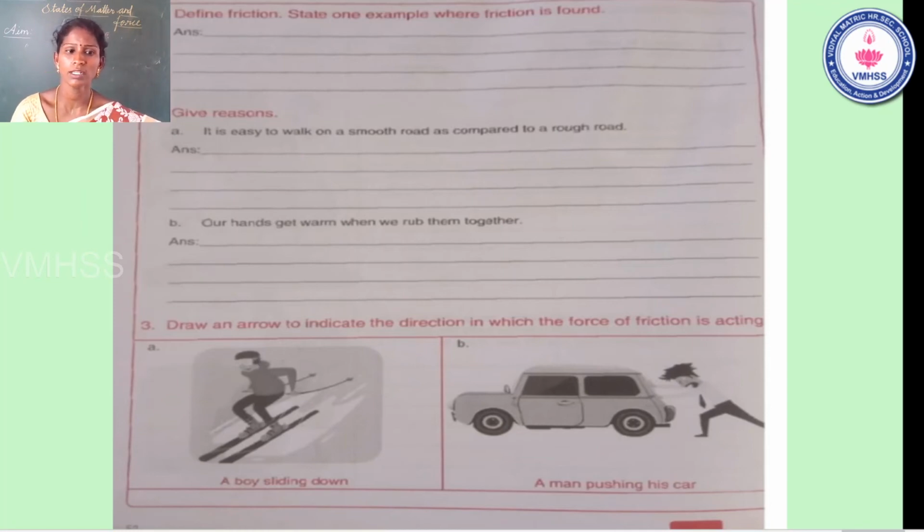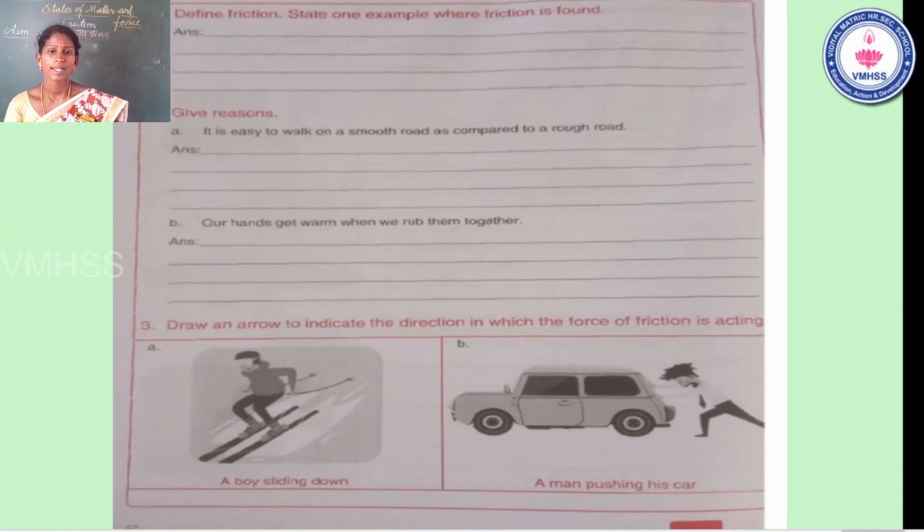Okay, second question, give reasons. A: It is easy to walk on a smooth road as compared to a rough road. Why? Yes, that is the first property of friction. Very good, students. It is easy to walk on a smooth surface because we need only lower friction, and compared to a rough surface we need more friction.